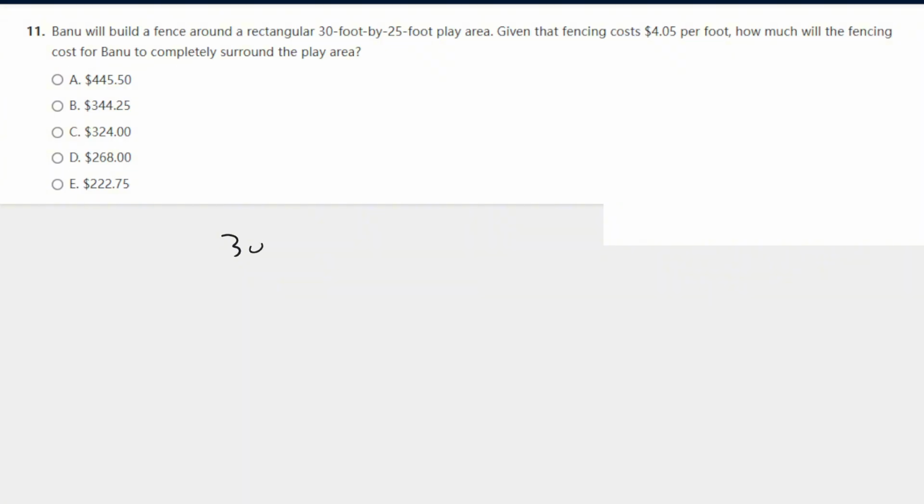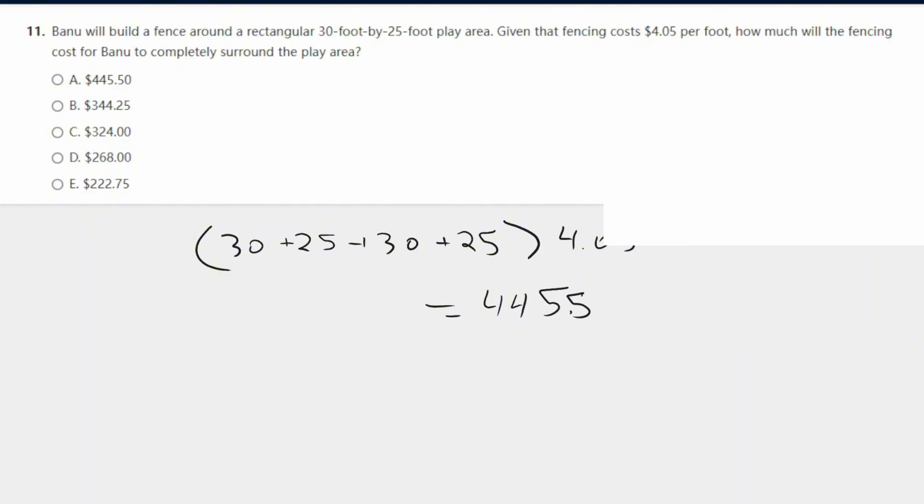So 30 is the length, 25 is the height. We just add this again because it's perimeter. And then we multiply all this by how much it is per foot, which is 4.05, and we get $445.5. So the answer is A.